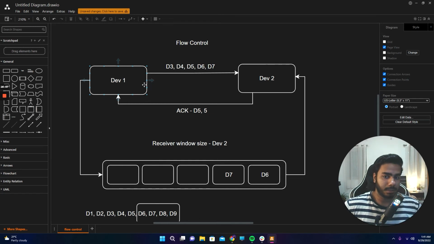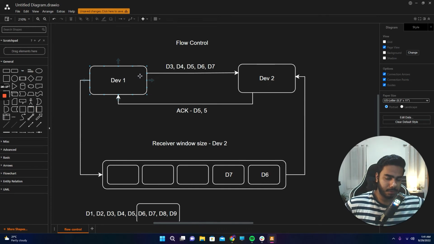So to summarize everything, basically what flow control is: in TCP, data is sent together without waiting for device 2 to acknowledge. The reason being, if we were to wait for device 2 to acknowledge every single data every single time, that would result in wasted bandwidth and wasted time as well.